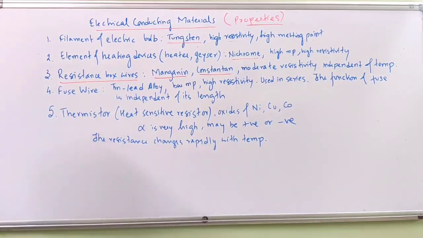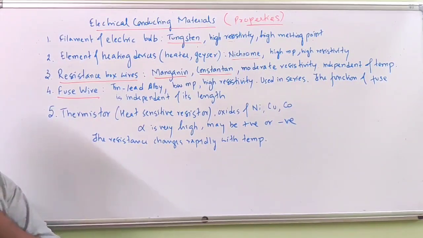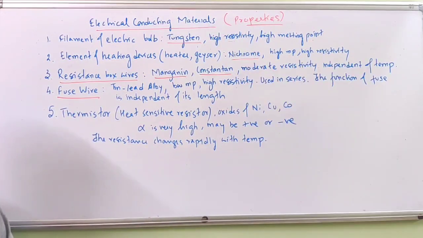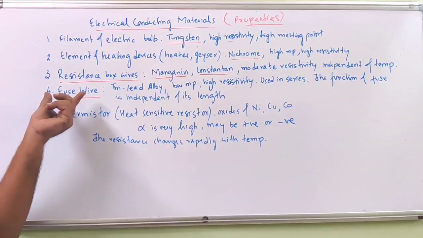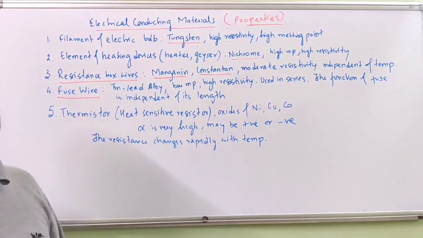Next you have a very important component which is used in our house, that is the fuse wire, which prevents damage to the electrical appliances we use from high power. What is the component of this fuse wire? Tin lead alloy.